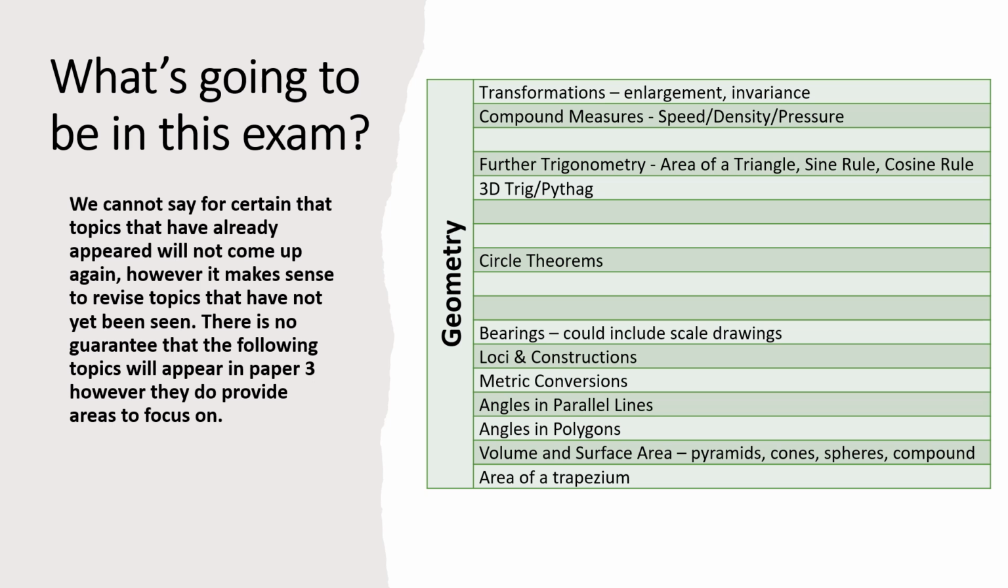Geometry, similar. I've deleted what came up in paper 2. So that does leave us still with quite a few things. We've got angles in parallel lines, angles in polygons, volume and surface area, area for trapezium I've singled out because we haven't seen that at all yet, beyond some other area questions. Further trigonometry. So I'd be very surprised if that doesn't come up at all. So we've got area of a triangle, half AB sine C, sine rule, cosine rule, all things you've actually done very recently in maths.